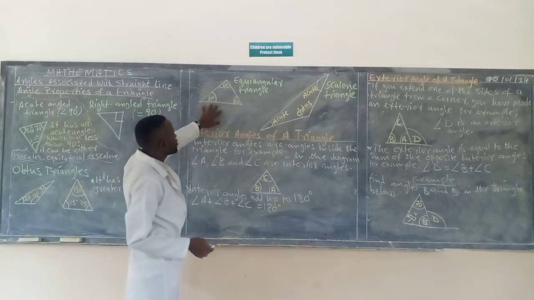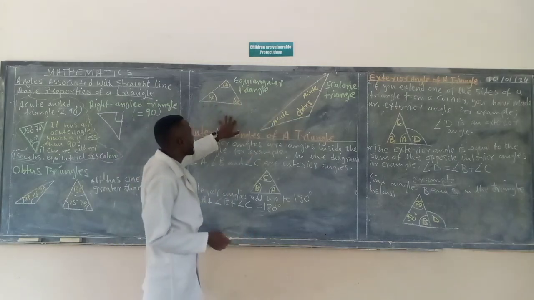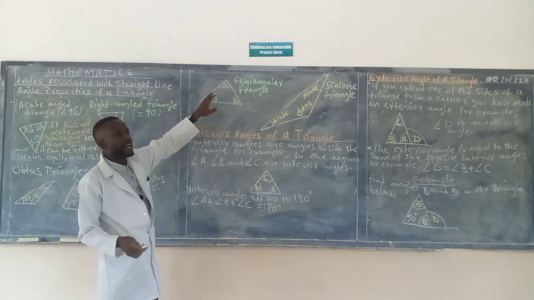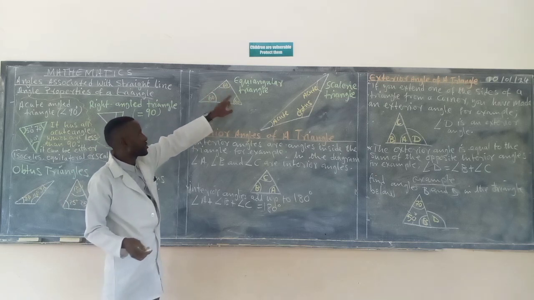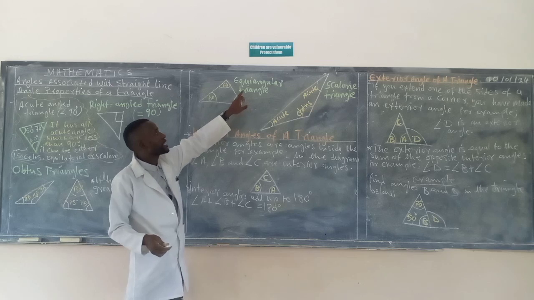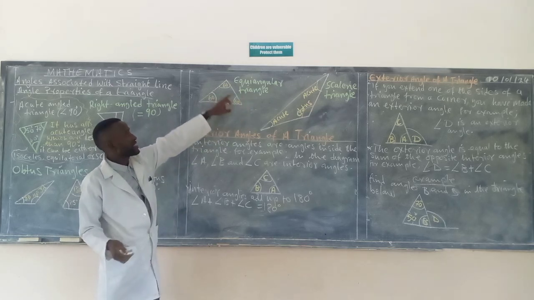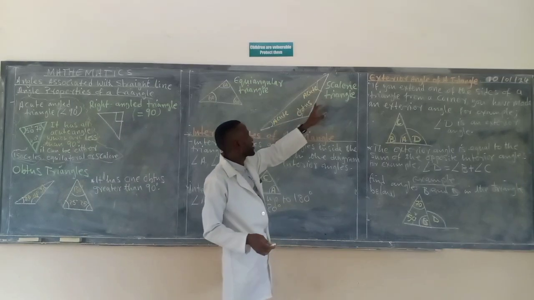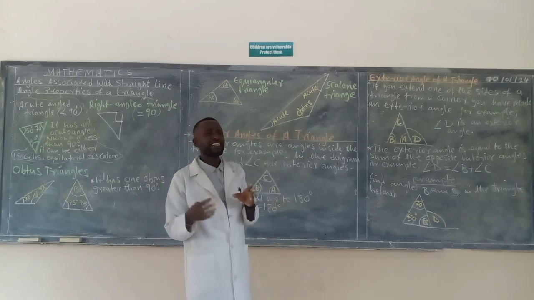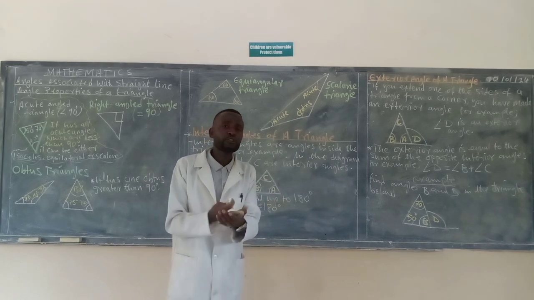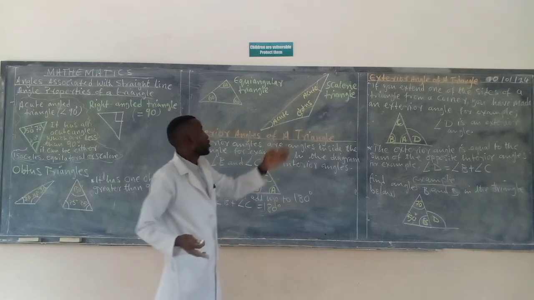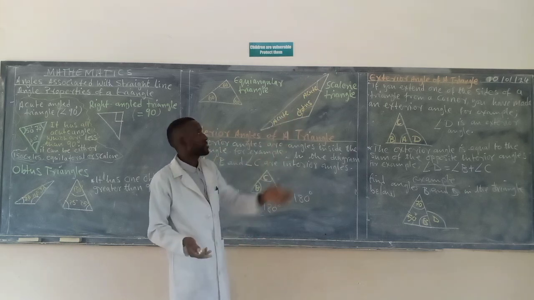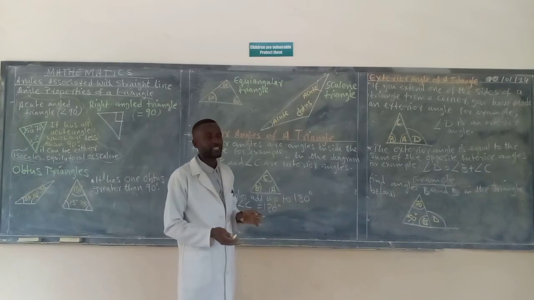When you look at these triangles here, there are two kinds. We have the equiangular triangle, a triangle that has all equal angles. We have this angle, this angle and this angle equal. No wonder it is equiangular: 60, 60, 60. But look at this one. It has one obtuse angle, meaning an angle greater than 90 degrees. Obtuse means greater than 90 degrees. It has acute angles, meaning less than 90 degrees. So these two are less than 90 degrees, but this one is greater than 90 degrees.